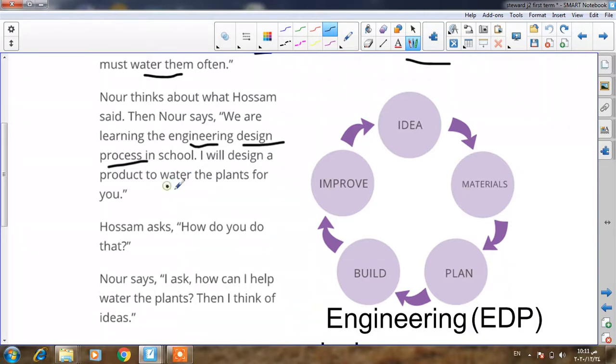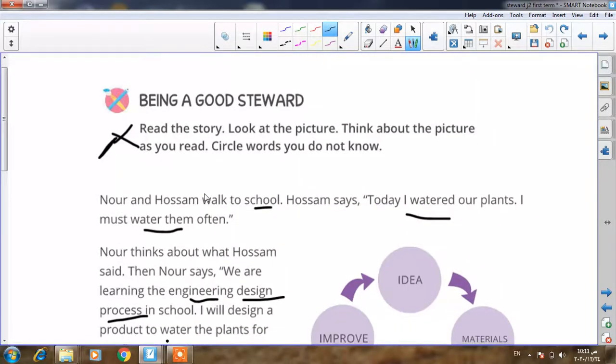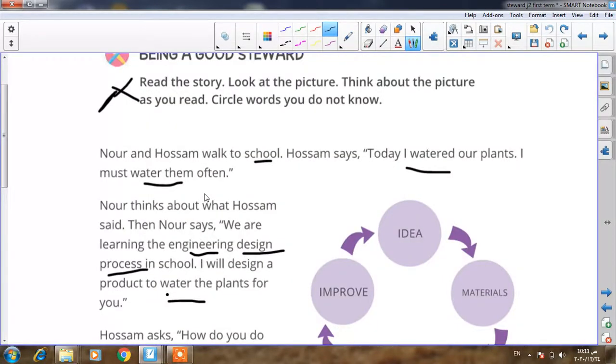So now what happened, Junior 2? I want to explain what happened here. Hosam wanted to water the plant, right? And he watered his plants and he said, I must water the plants often. So Noor here, Junior 2, wants to help Hosam in watering the plant.